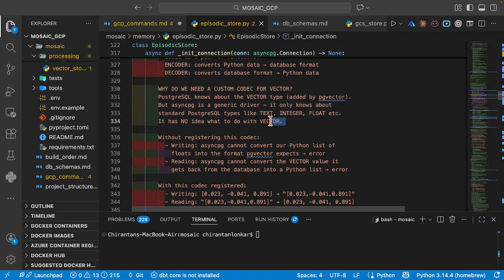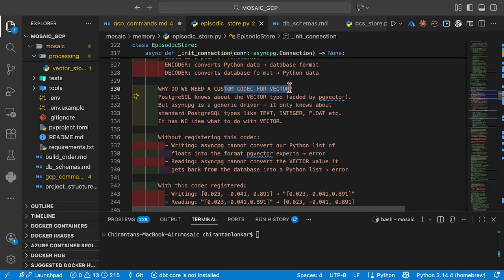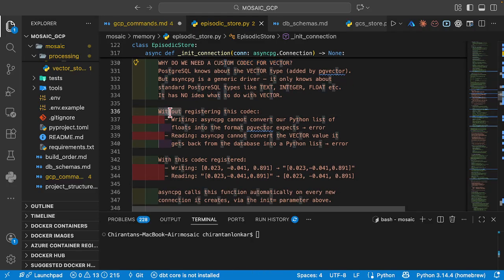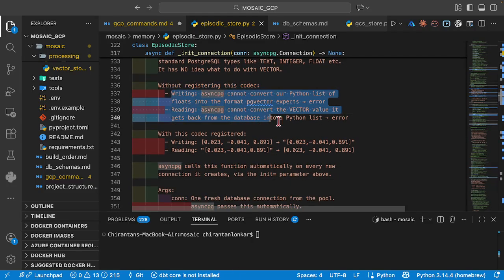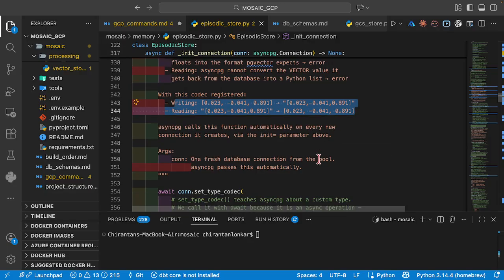It only understands standard PostgreSQL types. Asyncpg doesn't understand what a vector is, and that is the reason we need a custom codec. Without registering this codec, the read and write operations are going to give us errors. With the codec registered, you're able to read and write properly.